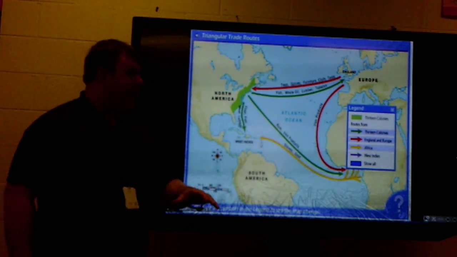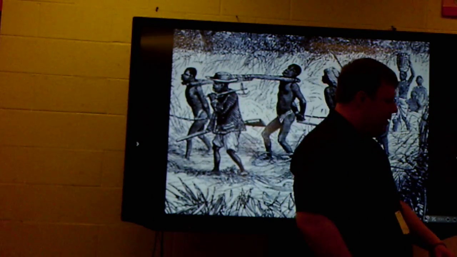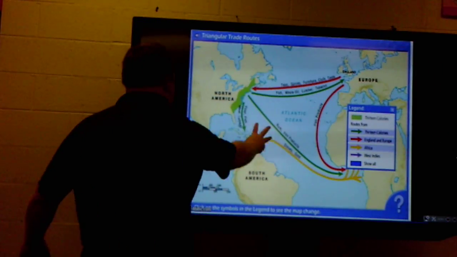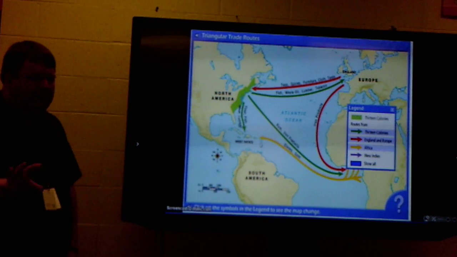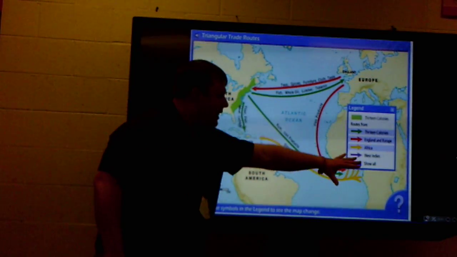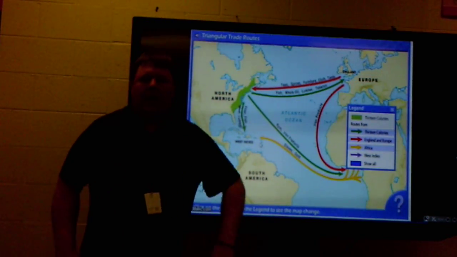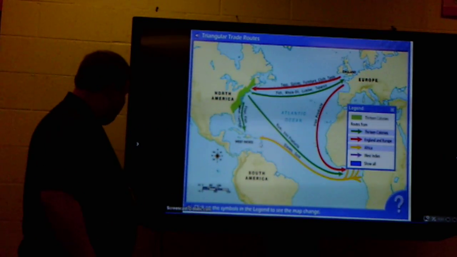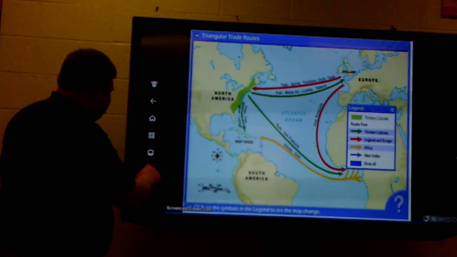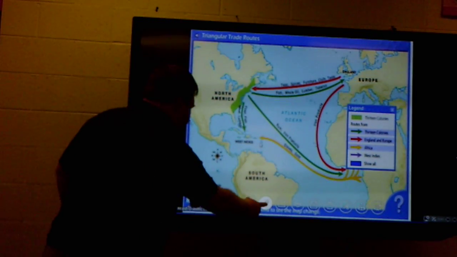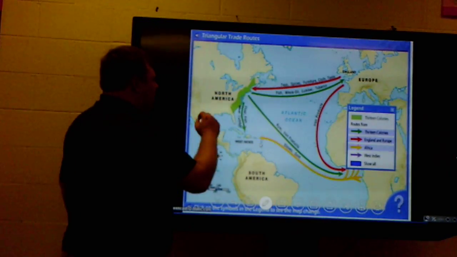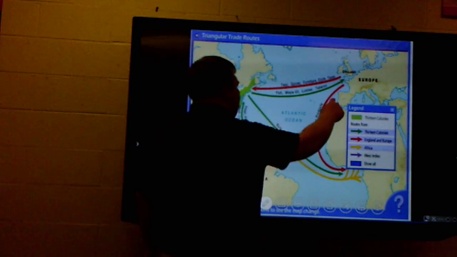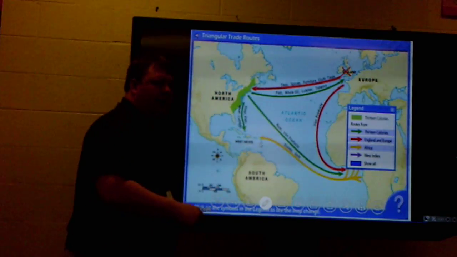If you look at this map of North America, South America, the West Indies or the Caribbean is the same thing. Europe up here, Africa down here, and this is the Atlantic Ocean. You can see how it sort of makes a triangle right here. A very easy to see triangle. I was going to see if I could draw on this for you real quick. So you can see in the steps that were described to you before, the first leg is up here in England, or the mother country.